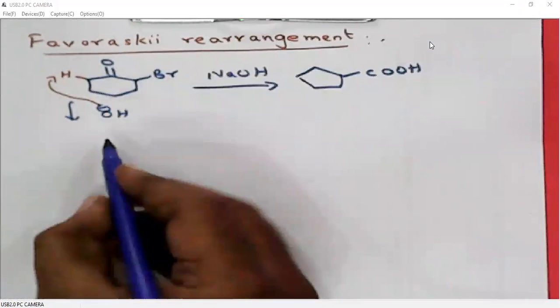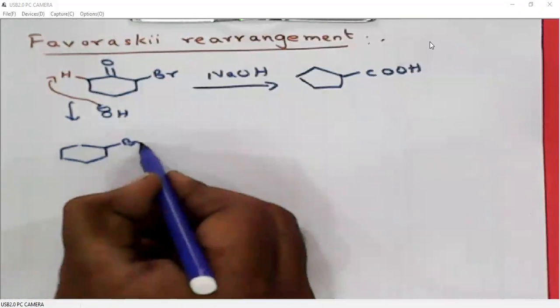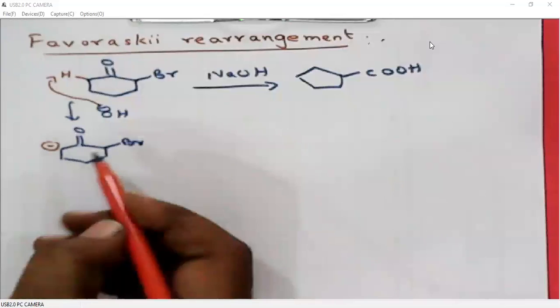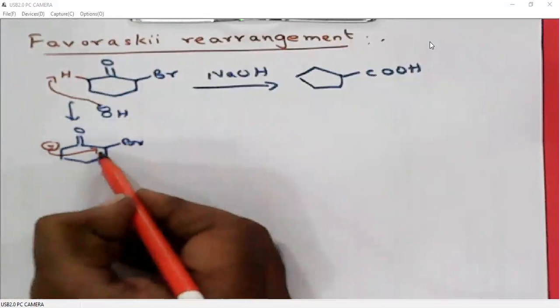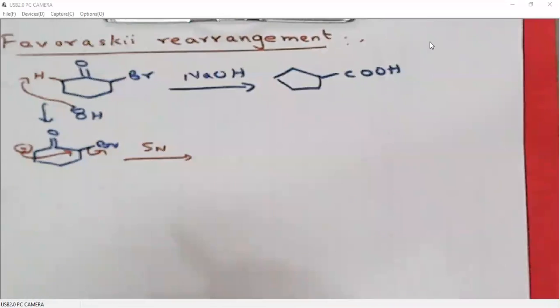So we are generating a negative charge at the alpha carbon. Then this negative charge nucleophile will undergo nucleophilic substitution. Generally it is an SN2 reaction.